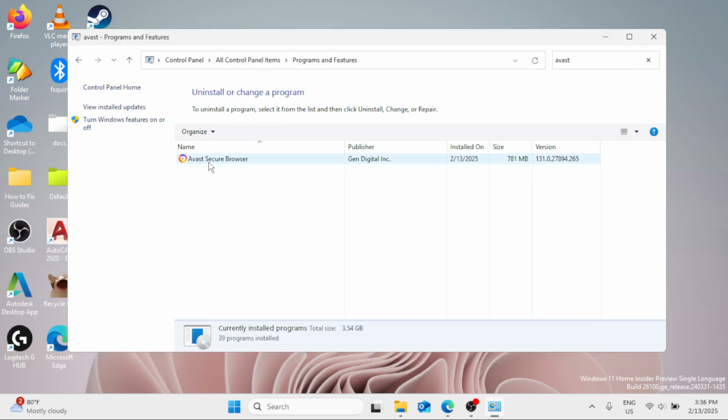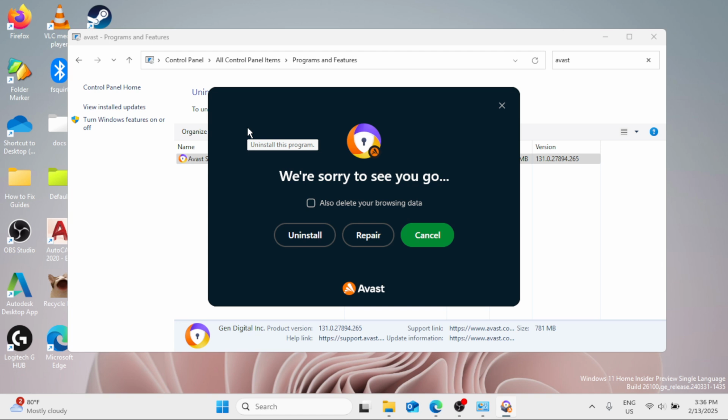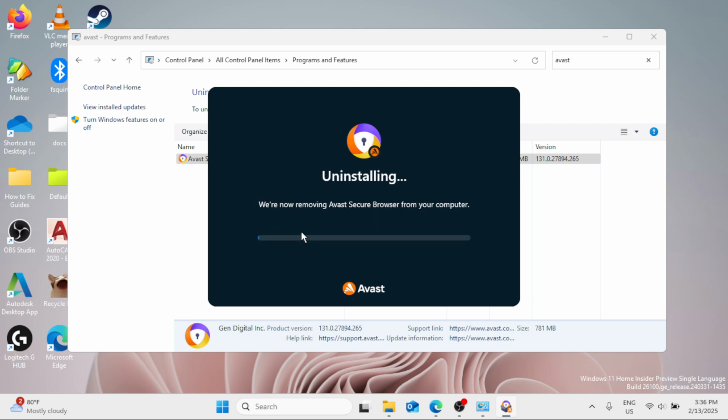Click on the Avast Secure Browser and then select uninstall. Now check this box, also delete your browsing data, and then select uninstall.